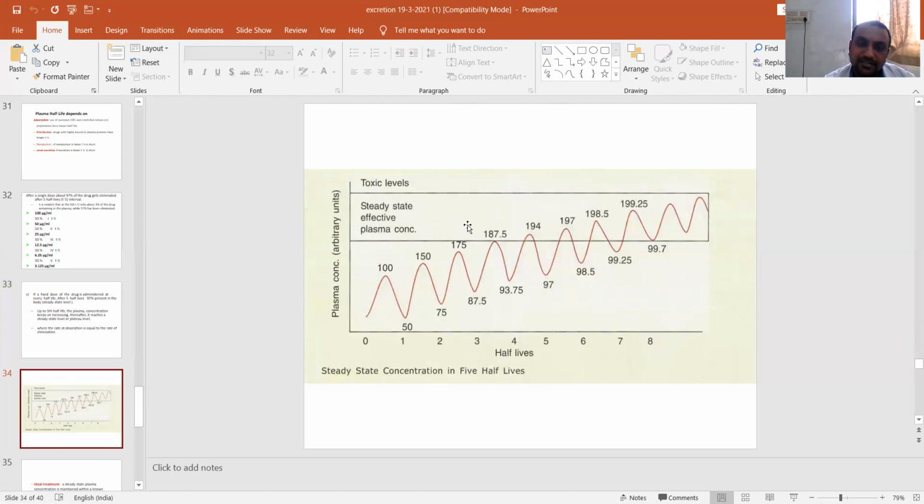If a drug is within the steady state plasma concentration, there will be a therapeutic effect. But once the drug has reached the toxic levels, there can be more adverse effects. When the drug is below the steady state plasma concentration, the drug may not be effective, and when the drug is maintaining a steady state concentration, it has most of the therapeutic effects.